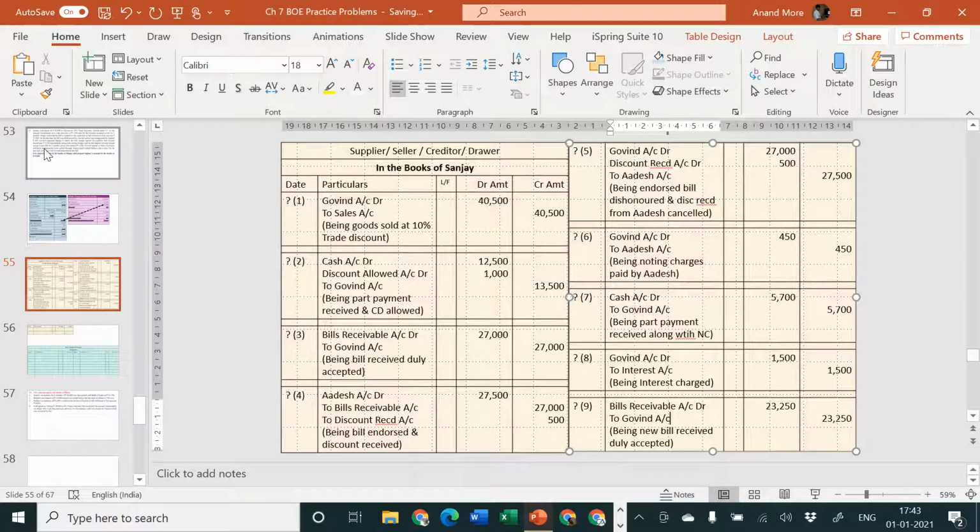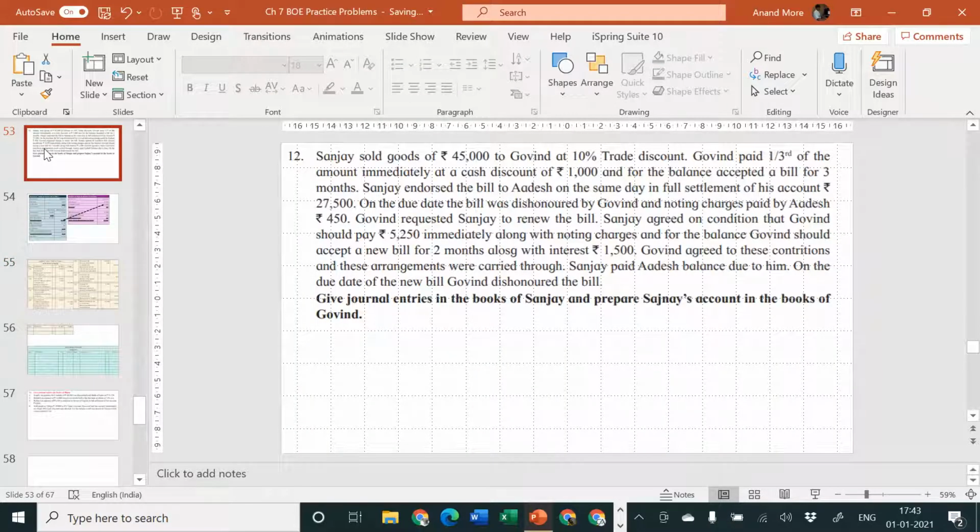What is the next transaction they have told? Govind agreed to these conditions and these arrangements were carried through. So we have done this particular thing. Sanjay paid Adesh balance due to him. So now we are required to pay to Adesh balance due to him. Tell me what is the balance due to him?